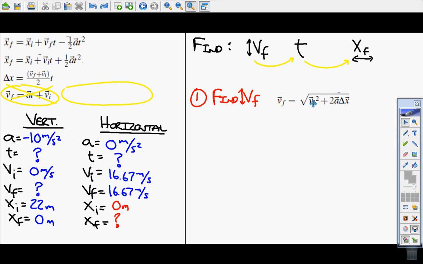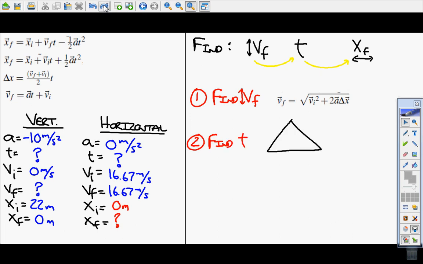I know what the vertical initial velocity is, I know what the acceleration of gravity is, and I know the distance that it's going to fall to the ground. All of those will help me solve for the final velocity vertically. Awesome. Once I know what that is, then I'm going to try to figure out what time is. So find time. And I know that I need to use this equation right here.